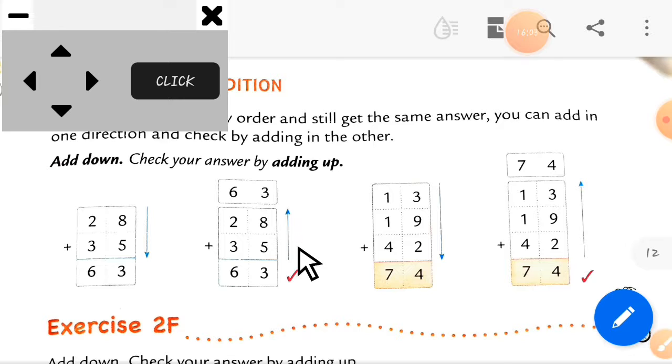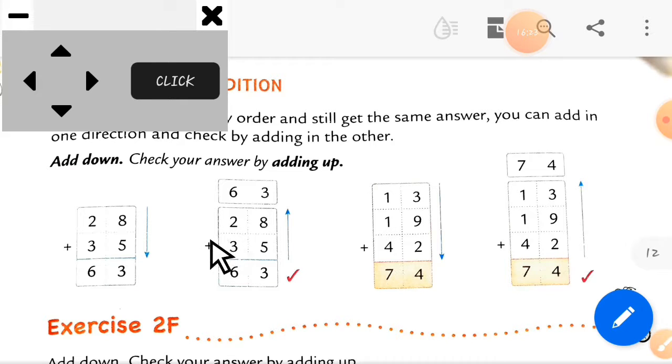So as we add upward, take 5 first. So 5 plus 8 is equal to 13. So here is the answer 13, with 3 at the ones place. I write 3 here, you can see. And another one will go as a carry forwarded number and add that one in the tens column.